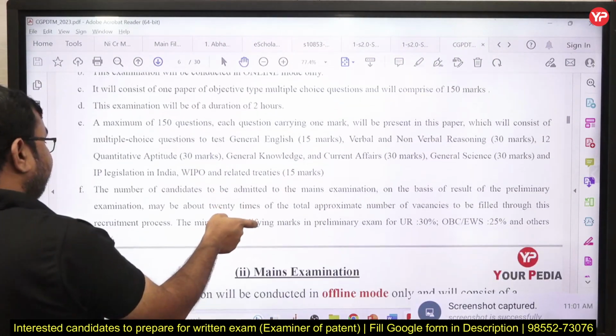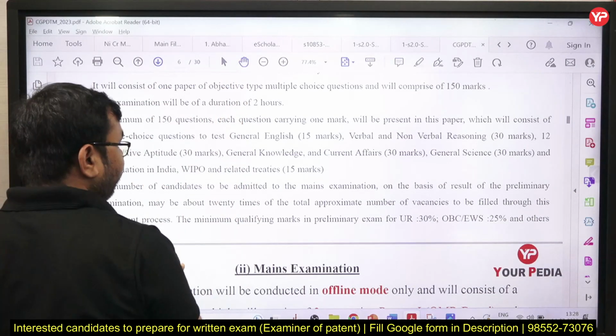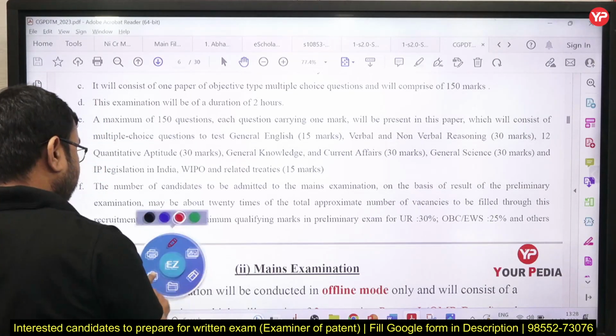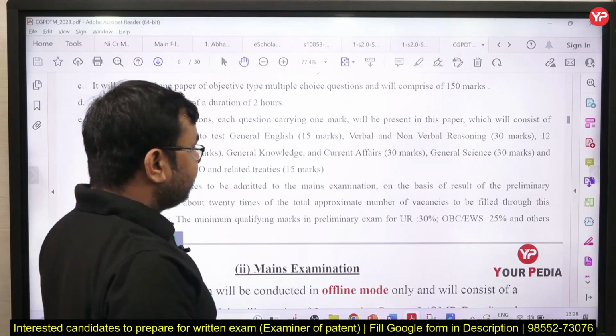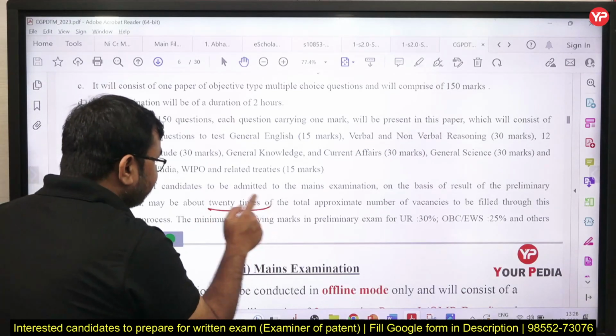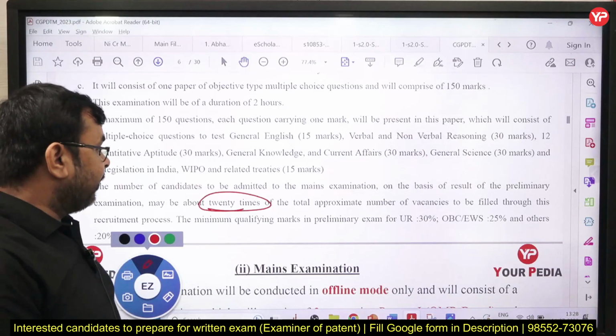Okay, next, the number of candidates to be selected, you can see this point, this is a very important point. The number of candidates to be admitted to the mains examination on the basis of the result of the pre-exam is about 20 times, so 20 times students will be selected in this pre-exam.